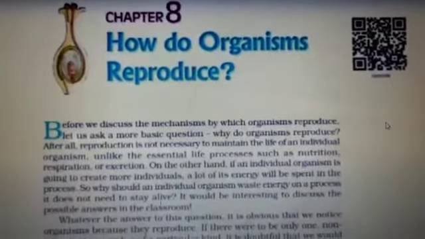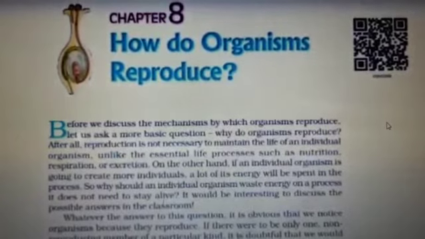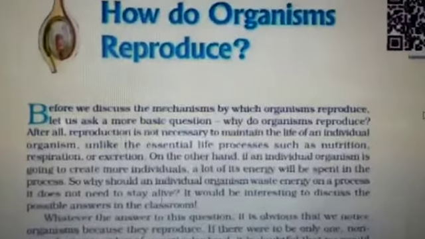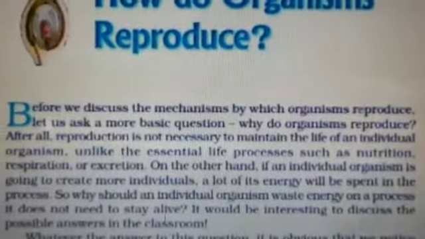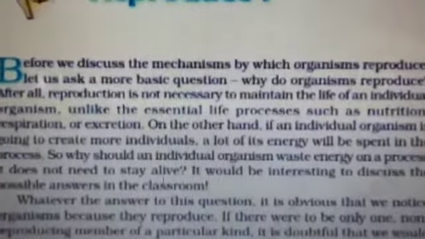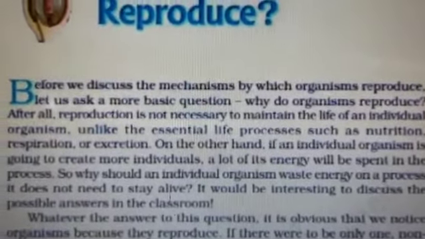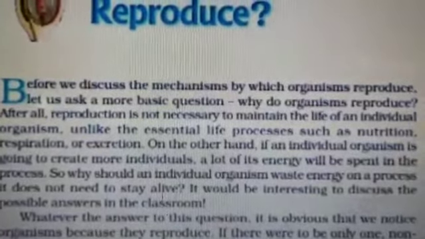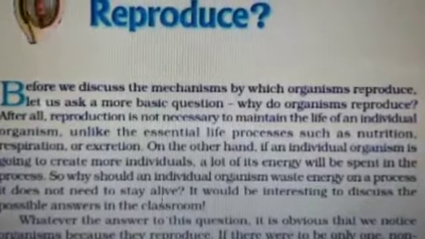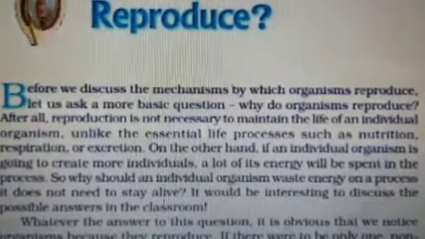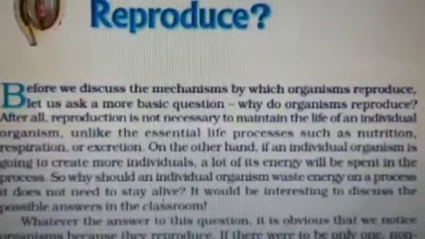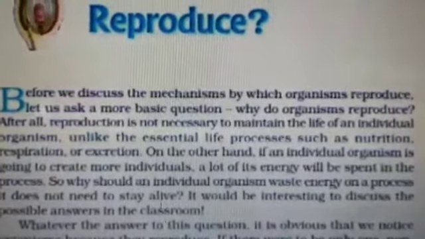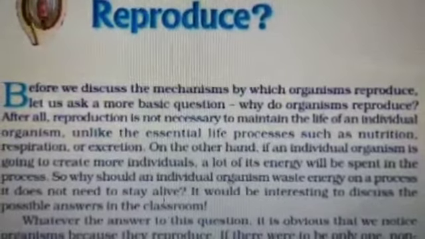After all, reproduction is not necessary to maintain the life of an individual organism, unlike essential life processes such as nutrition, respiration, excretion. These are some important life processes which we discussed in our first unit. They are also important along with reproduction, but reproduction is not as essential as nutrition, respiration, excretion. Reproduction is only helpful for the continuation and perpetuation of the same species which are extinct or died away or vanished away.